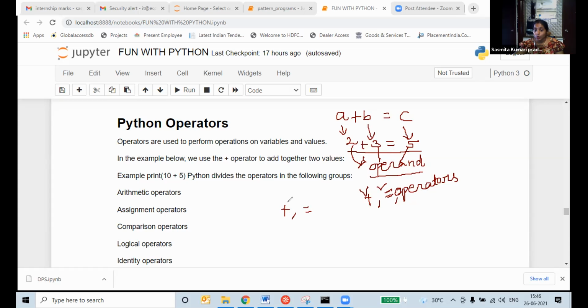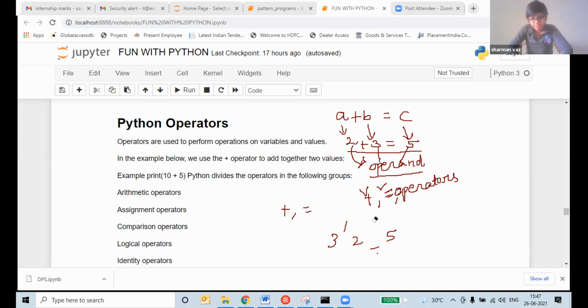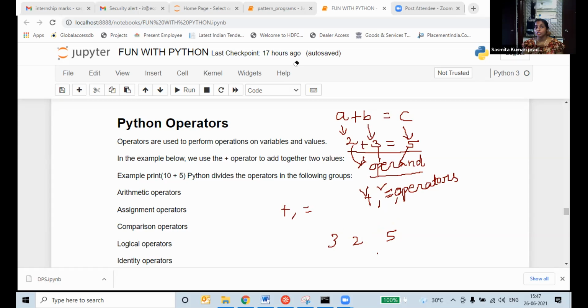Okay, see, I will write 3, 2, 5. You are getting what we are doing. Whether we will write here plus, or minus, or division, what will we write? We will get confusion, yes? So here we will write an operator. By using an operator, we have to calculate. We have to calculate, meaning 3 plus 2 is equal to 5.